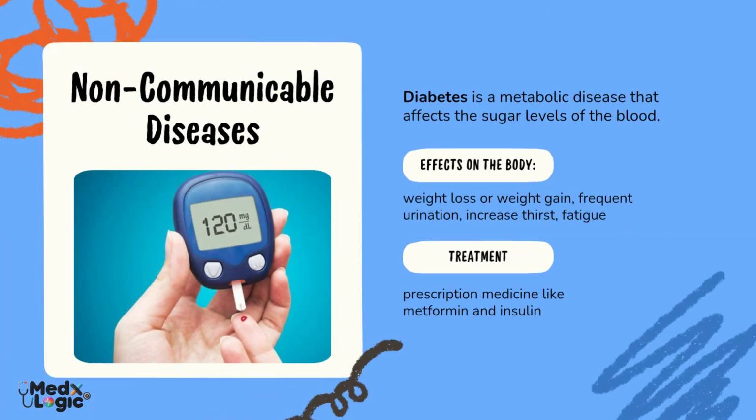Diabetes is a metabolic disease that affects blood sugar levels. Symptoms include frequent urination, increased thirst, fatigue, and weight changes. Treatment includes lifestyle modification, oral medicines like metformin, and insulin therapy.